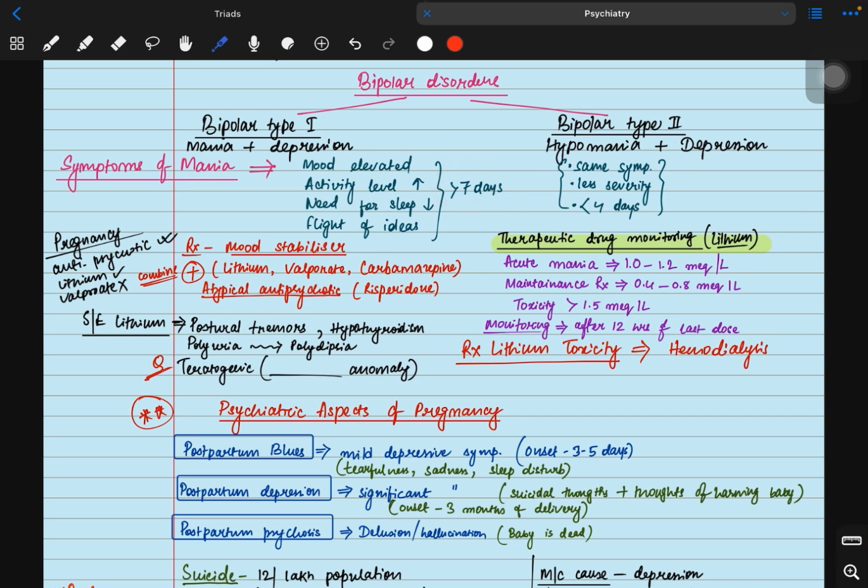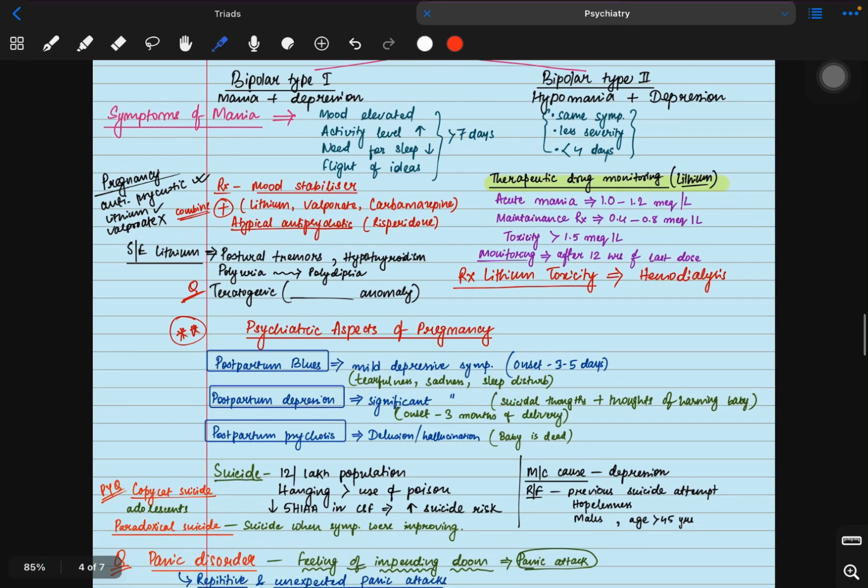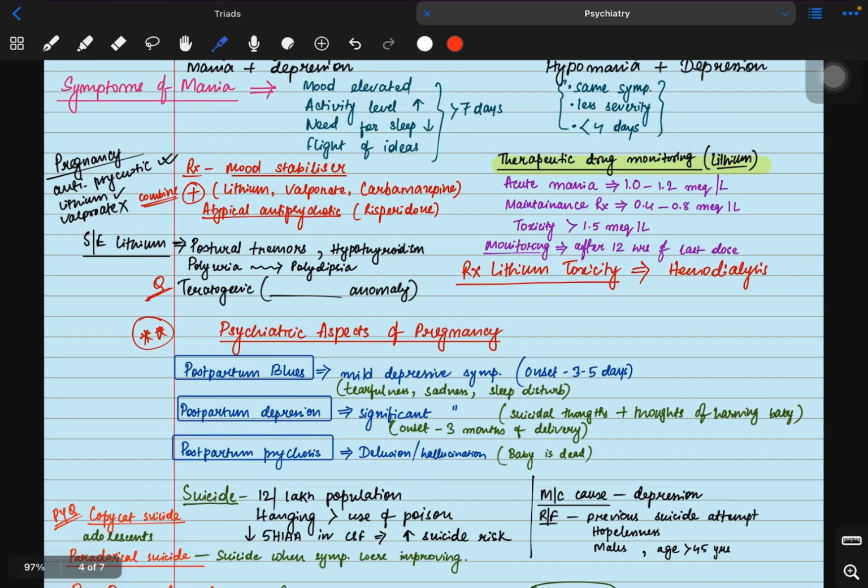What's hypomania? In hypomania, the symptoms are the same as mania, whereas it's of less severity and less than 4 days. It's more than 7 days in mania, it's less than 4 days in hypomania. What is the treatment? The treatment is mood stabilizers. Mood stabilizers, the most common one is lithium. We have valproate, we have carbamazepine, and also atypical antipsychotics like risperidone.